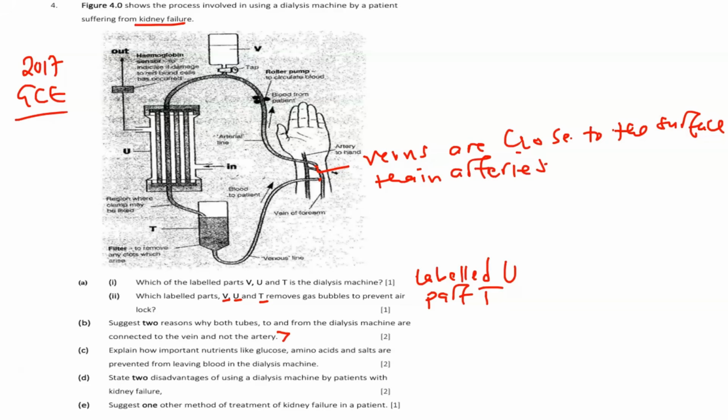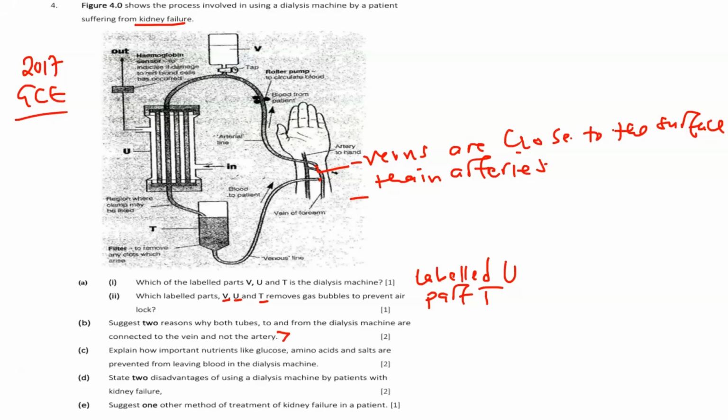Then of course, what is the other reason, since you are given two? The artery, you know that it moves blood at high pressure. So connecting the machine to the artery, the needle will be pulled out.